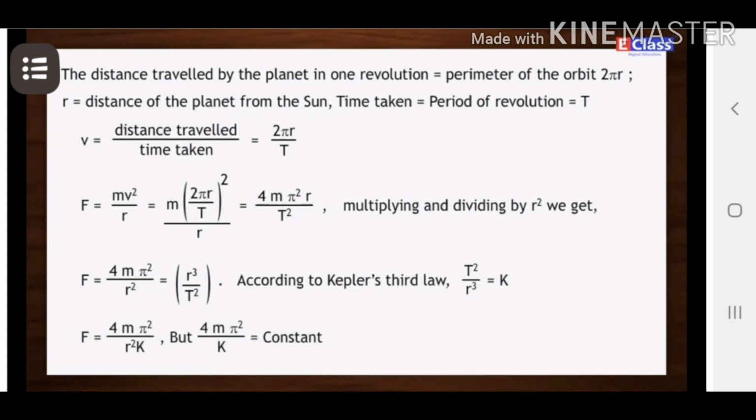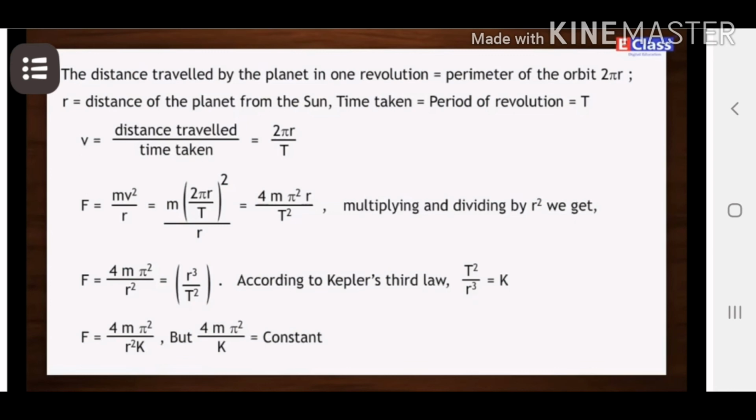Time taken is equal to the period of revolution, T. So v is equal to distance traveled upon time taken, which is 2 pi r upon T. Then F is equal to mv square upon r, which is m in bracket 2 pi r upon T square upon r, which is equal to 4m pi square r upon T square.